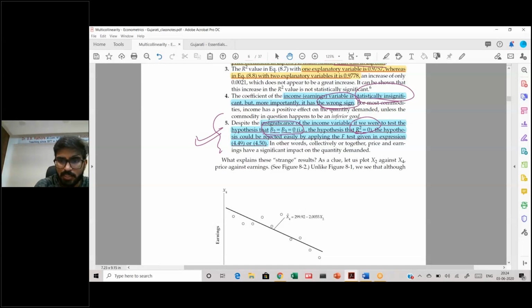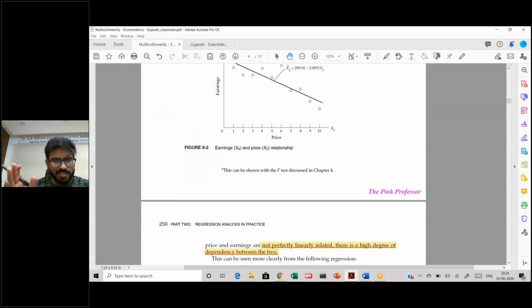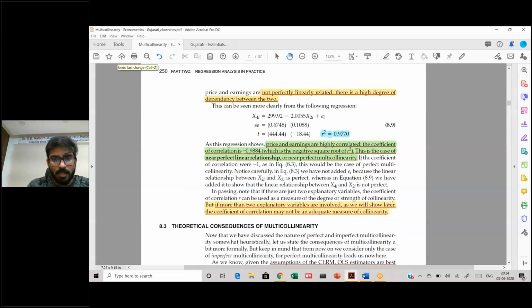So this is coming out to be significant, which essentially means that overall your model is correct. However, one of the parameters is coming out to be insignificant. When you have these kinds of contradictions in your data after estimating, you can smell multicollinearity from your data. Then there are other tests as well, which will come after some while.